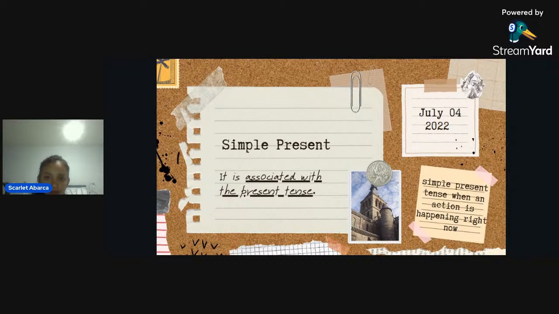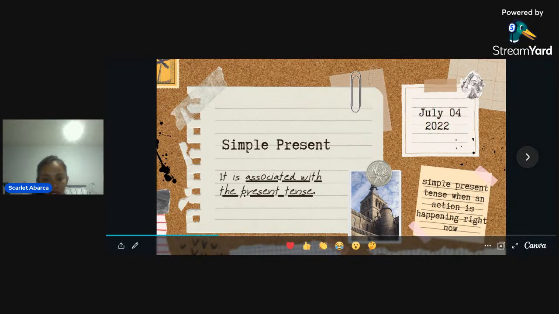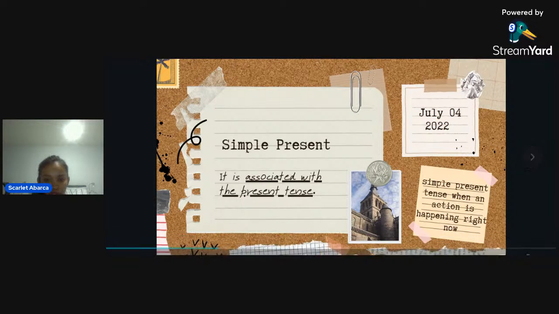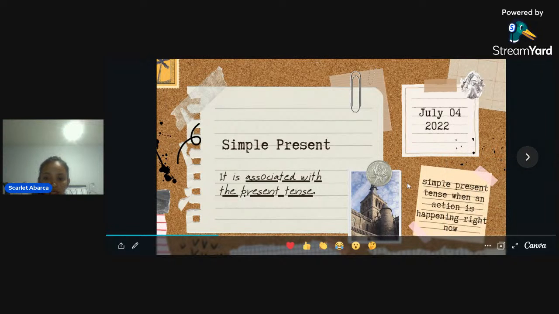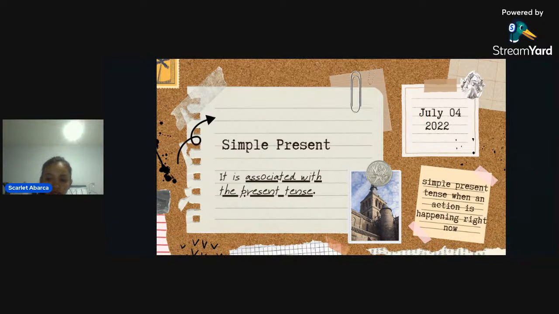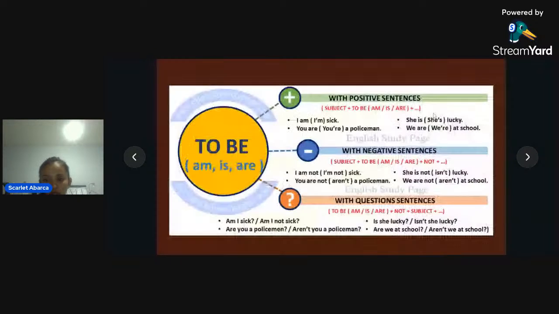Okay, good evening. We're going to start with simple present and verb to be. The simple present is associated with the present tense. The present tense is when an action is happening right now. Okay, that was made on yesterday, July 4th.